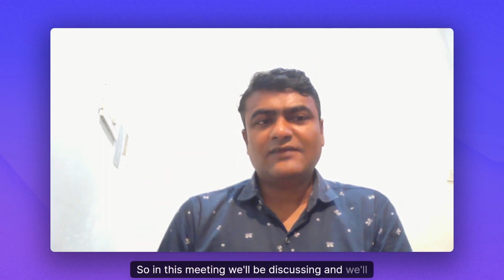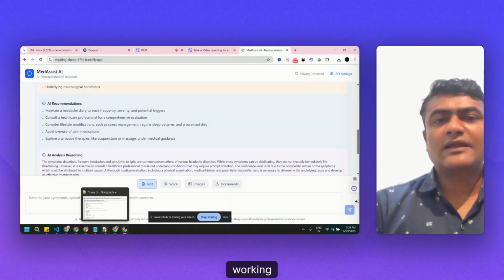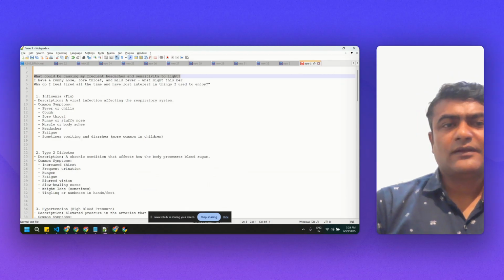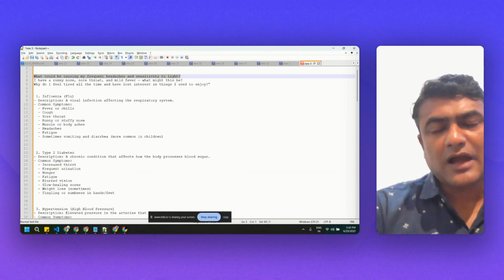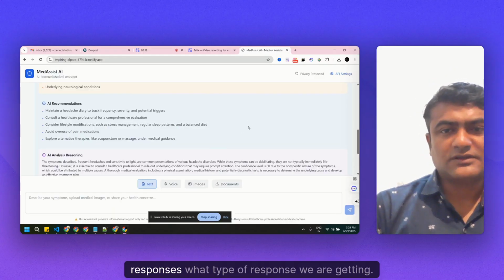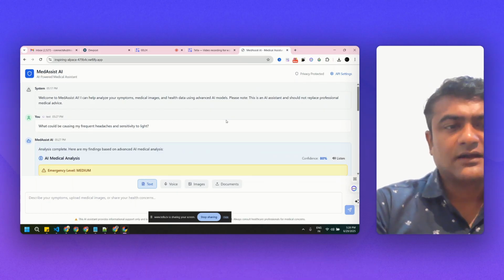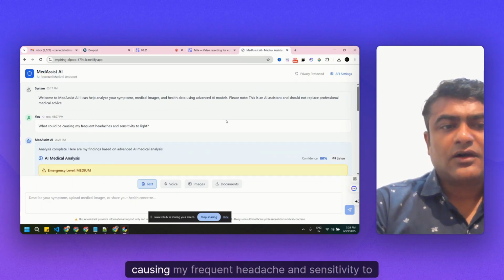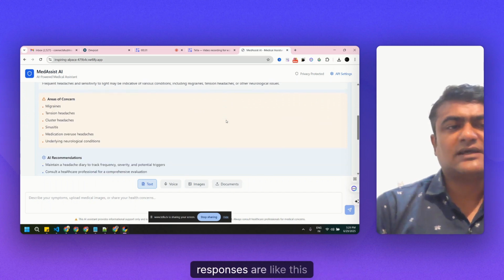Hey there. So in this meeting, we'll be discussing and seeing some of the responses we are getting from this working demo model. We'll be asking some questions as a patient, and then we'll see the responses. For example, the first question I've asked is: what could be causing my frequent headache and sensitivity to light? I asked this question to this model, and the responses are like this.